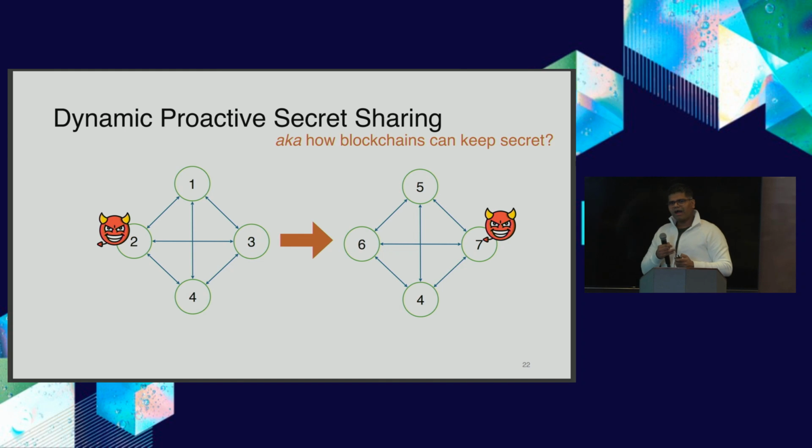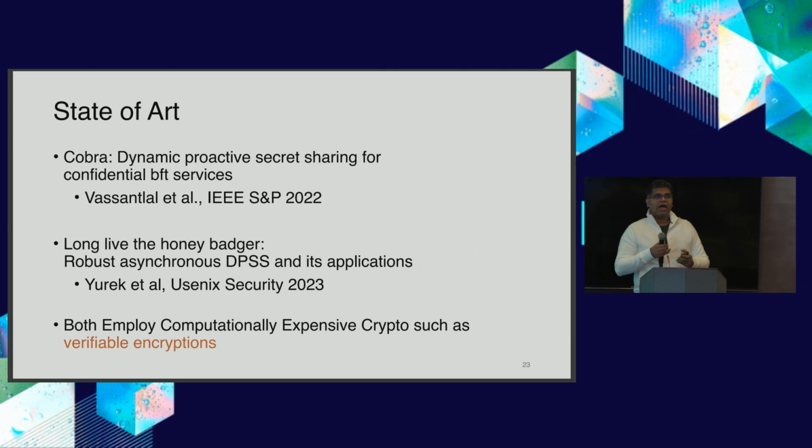And the question that we ask is, how can we achieve such a setting and such a particular MPC instance? Again, the state of the art here is these 2 efforts: Cobra, which uses verifiable encryption, and so does the long-lived HoneyBadger, and they all use cryptographically more expensive operations than hash functions.